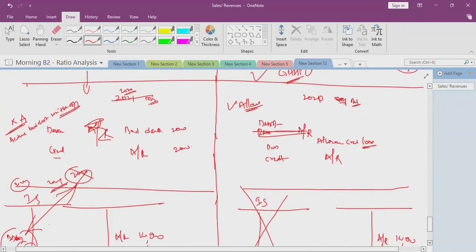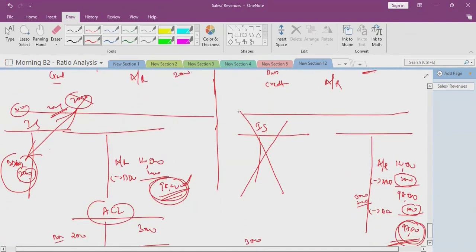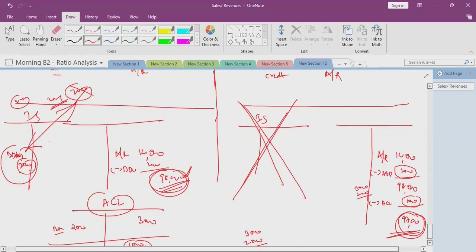In the year 2021, there is no effect on the income statement. Why? Because the 2020 expenditure was already created. In the accounts receivable, previously we created the 3,000 allowance for credit losses. Now the actual bad debts we are deducting, and from 98,000, 1,000 allowance is still there, which we deduct as the contra asset account.